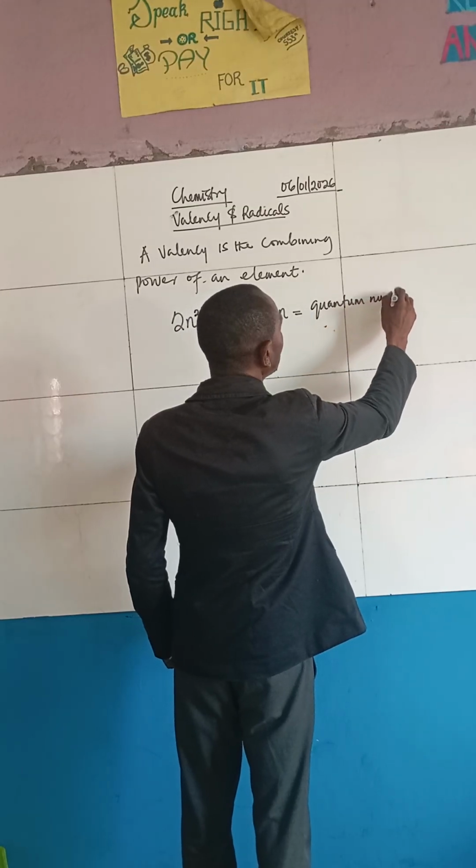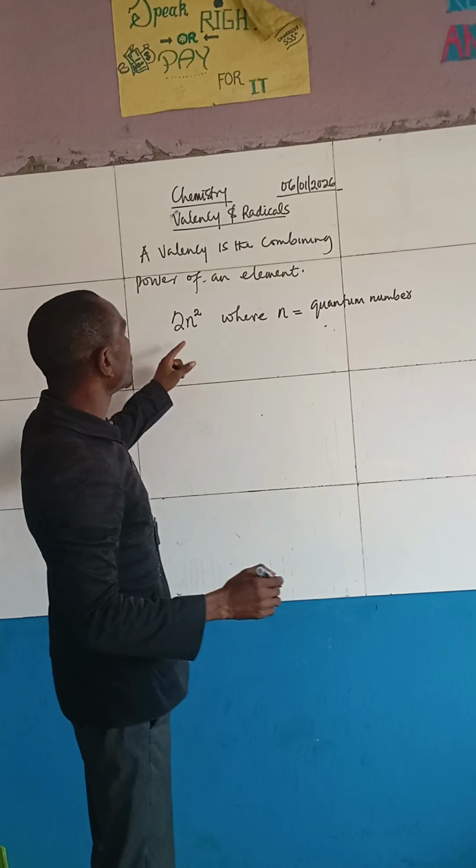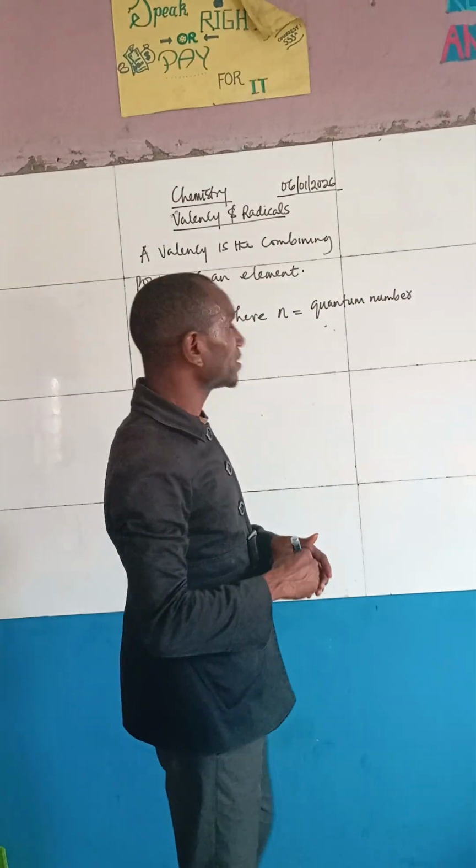That's what n represents. N represents the quantum number. So for you to know the maximum number of electrons in each shell, this is the formula.